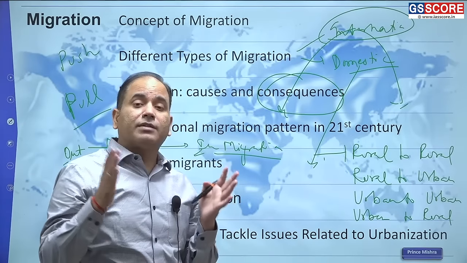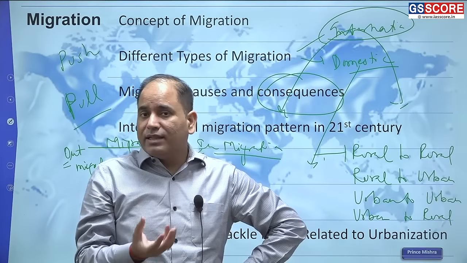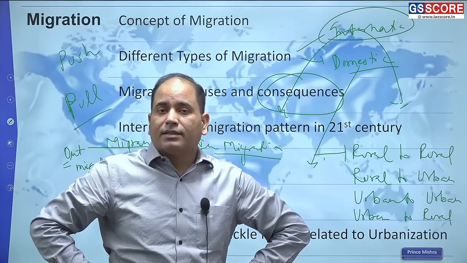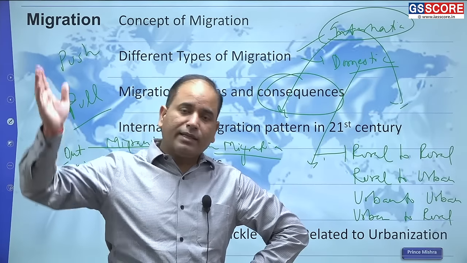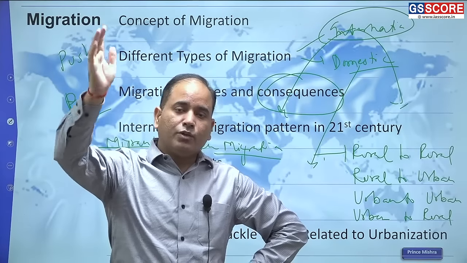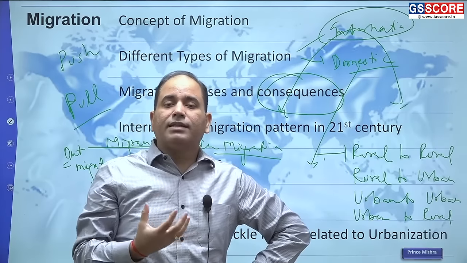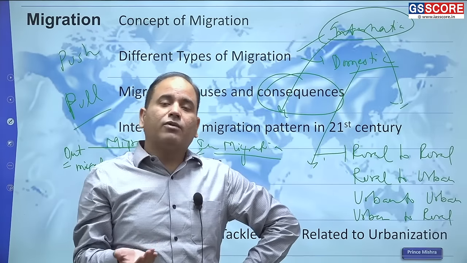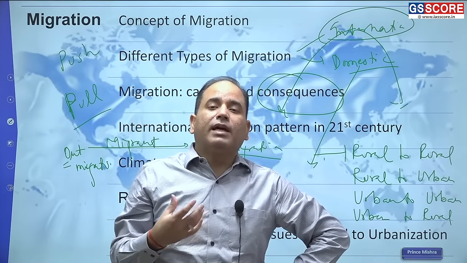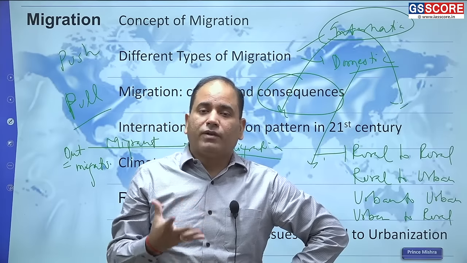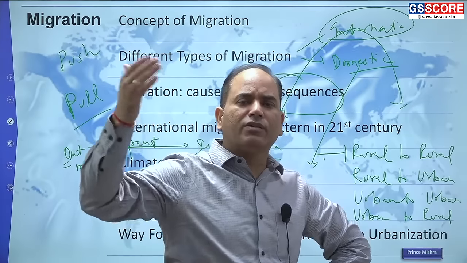Climatic migration is primarily due to the increase in the frequency and intensity of some of the hazards. Like in some areas, the forest fire intensity and frequency have increased. In the eastern part of North America and Central America, the frequency and intensity of tropical cyclones have increased. So more and more tropical cyclones are being witnessed, which means people are subjected to a lot of climatic hazards. Wherever there are climatic hazards, people will have a tendency to move out.